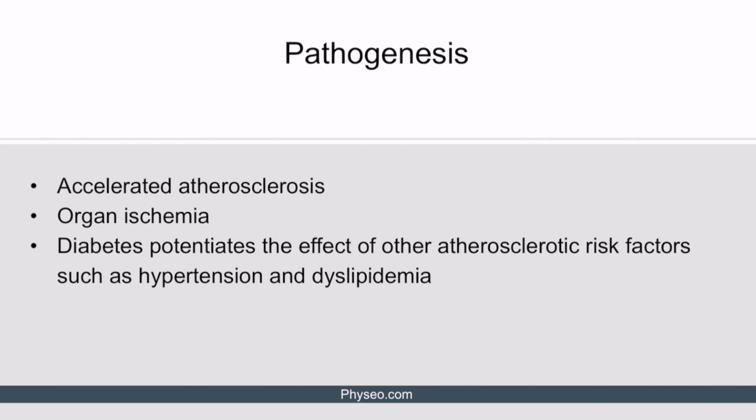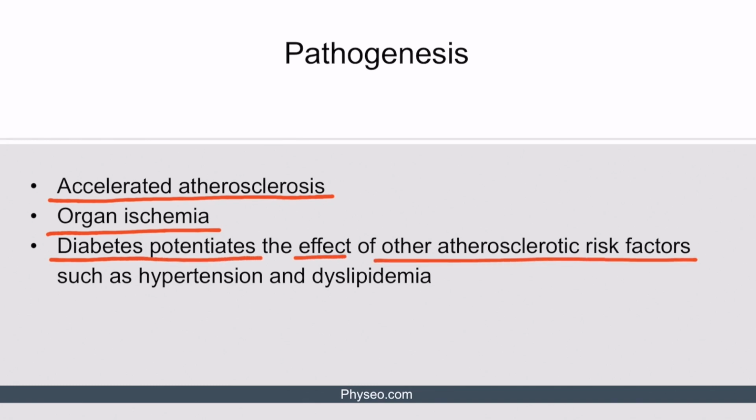The major pathogenic factor is accelerated atherosclerosis. Patients with diabetes not only develop atherosclerosis earlier than the general population, but also the atherosclerosis tends to be more severe and extensive. This predisposes them to organ ischemia, which we will discuss further in our clinical manifestations section of the lecture. It is also important to realize that diabetes potentiates the effects of other risk factors for atherosclerosis. Let's take a further look at this one on the next slide.